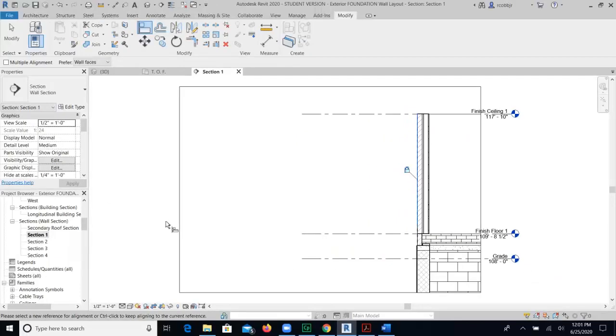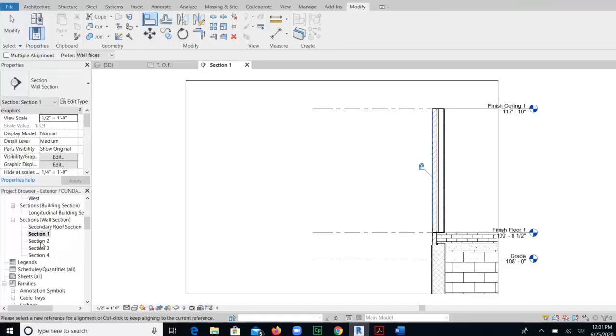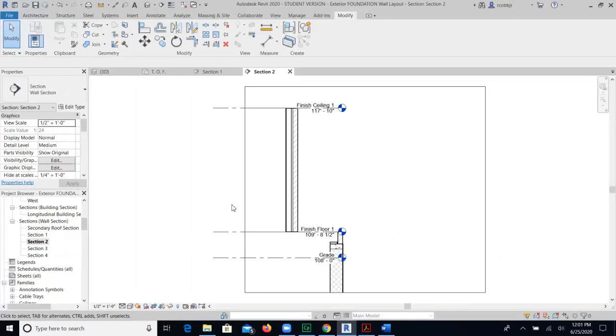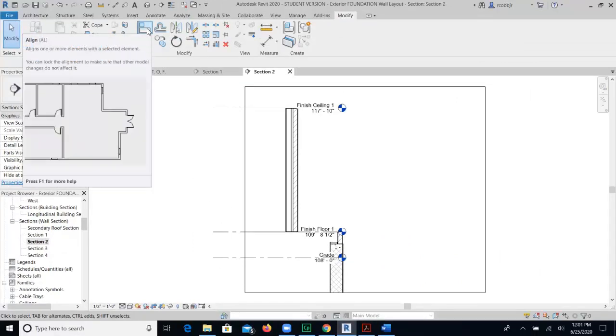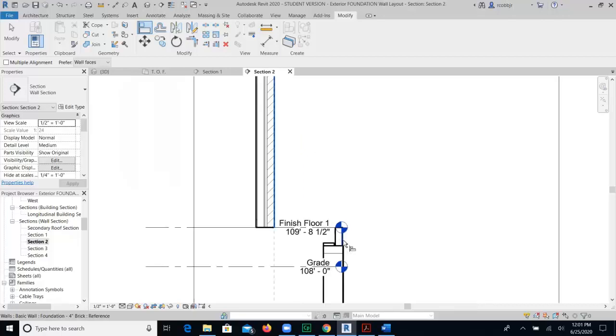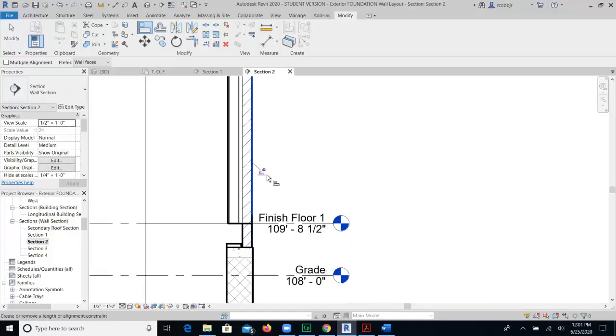We will repeat this procedure for the other sections. So in the project browser, select section 2, go to the Align tool in the Modify section of the ribbon, select the face of the brick on the exterior wall, select the face of the brick on the foundation wall, and lock those into place.